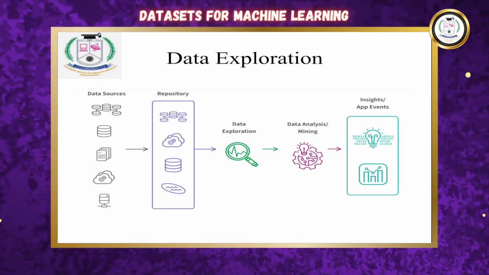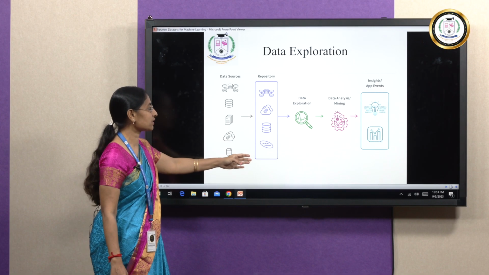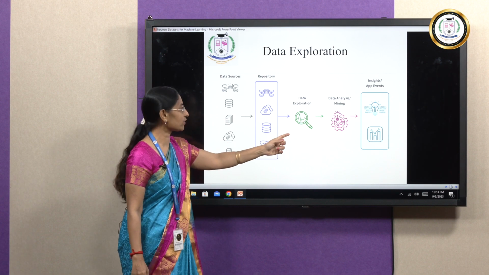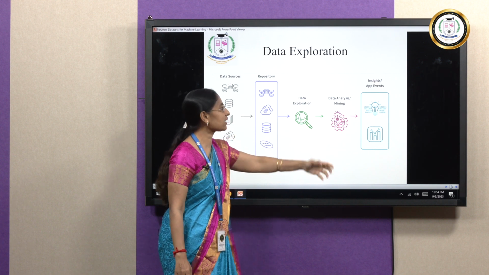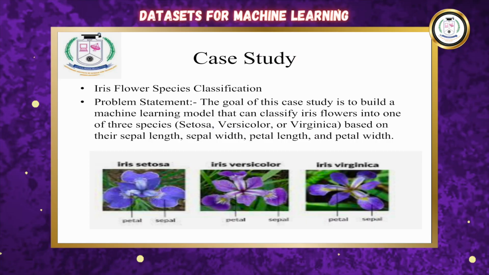Data exploration. Here we have different types of data sources and we store the data, and the repository is used to store the data. After that we go for data exploration, and this data exploration and data analysis or mining is actually the same thing, and finally after performing this data exploration we go for the insights and get the app events. Let us see a case study.